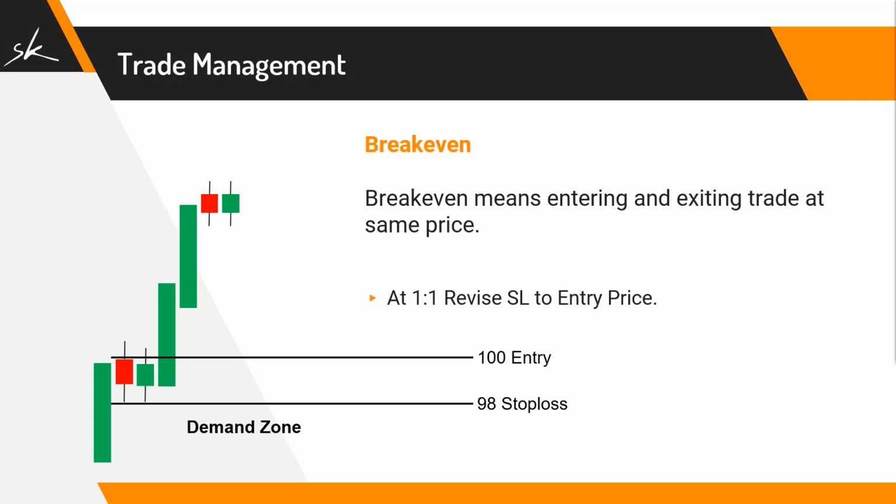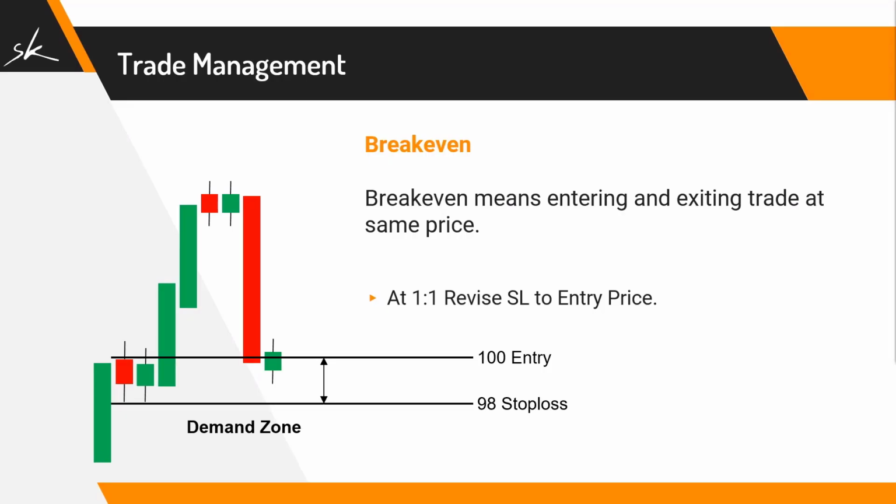Let's look at an example of trade management using a demand zone. In this trade, the entry price is 100 and the stop loss is 98. We are waiting for the prices to come back to our zone. Once the price retraces to the demand zone, we will be entering the trade at 100 and our stop loss will be at 98. Therefore, we are taking a risk of 2 rupees on this trade.